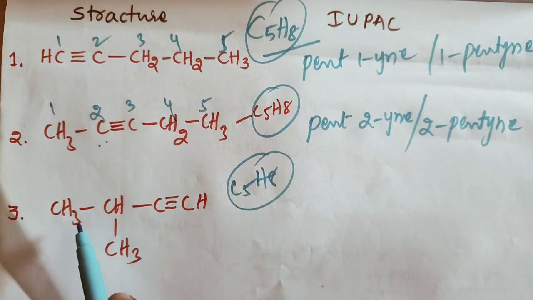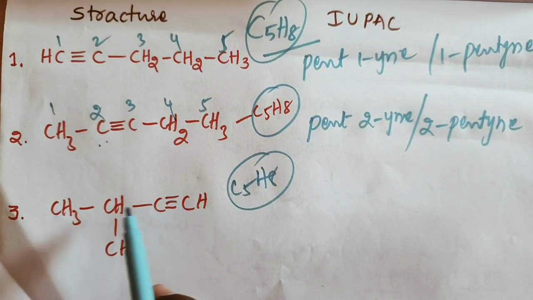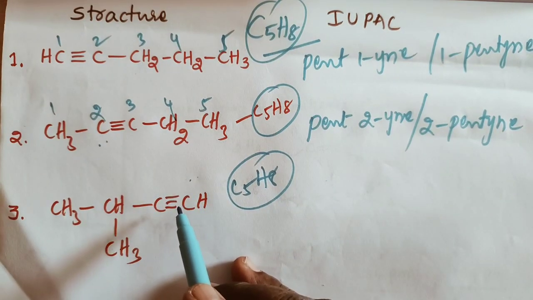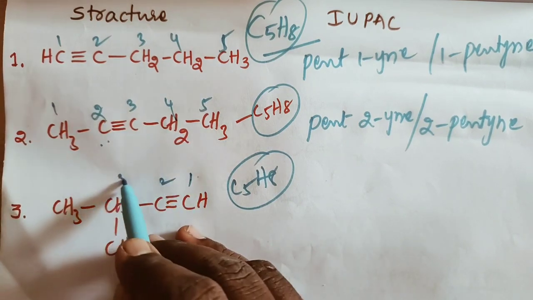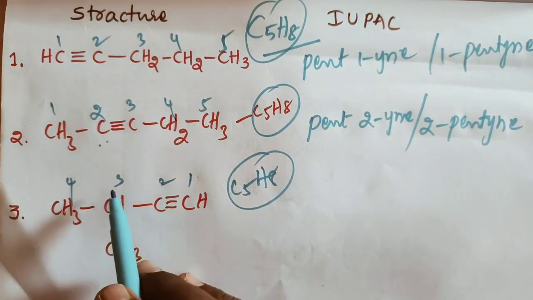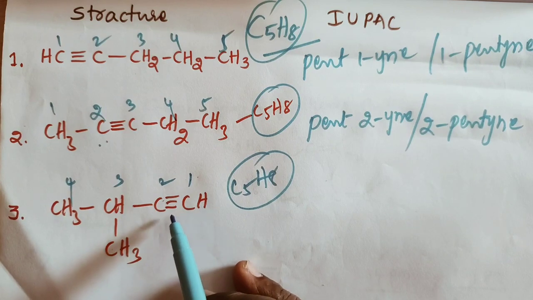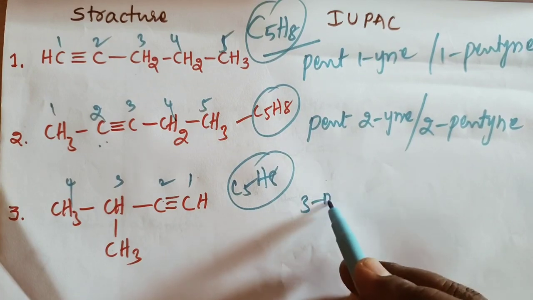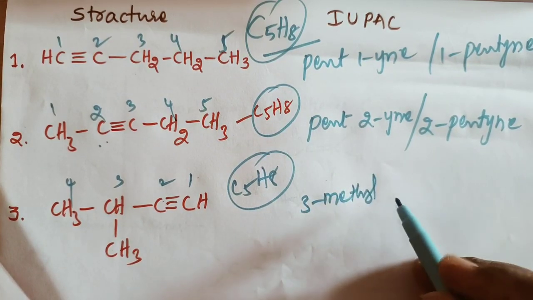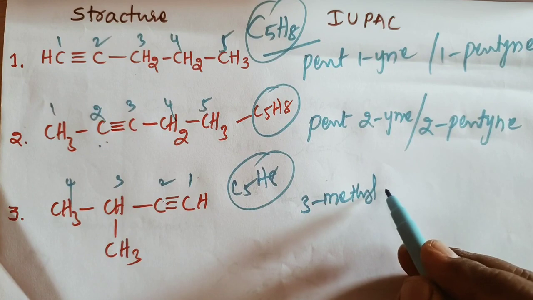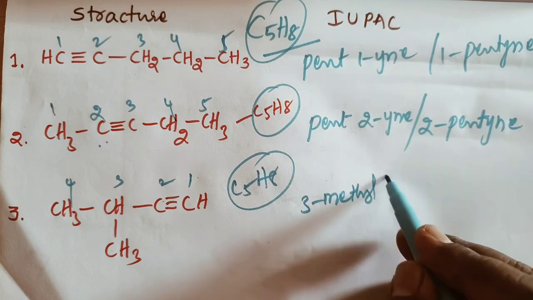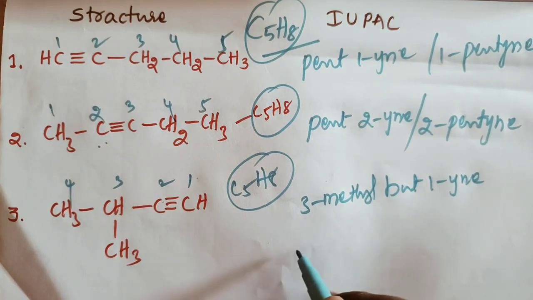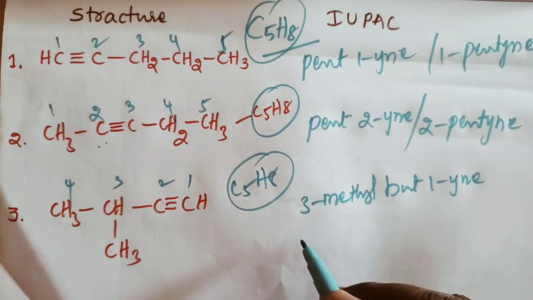So write the IUPAC name of this compound: 1, 2, 3, 4. You take the right side, because the triple bond position is preferably the lowest number. 1, 2, 3, 4. So you observe the third position has a methyl group, and the first position has the triple bond. So the name of the compound is 3 methyl but 1 ine, or 3 methyl 1 butyne.